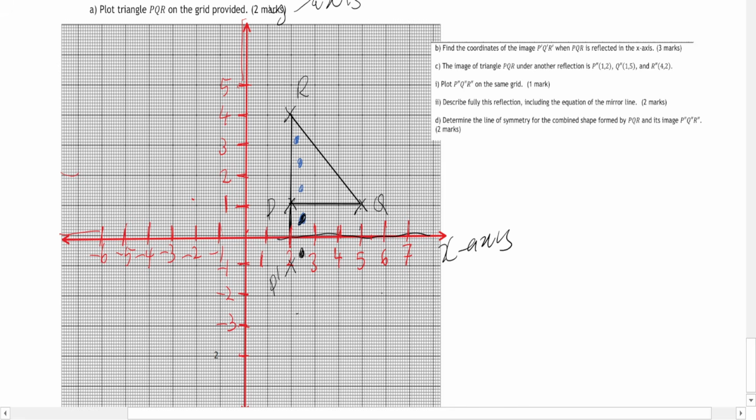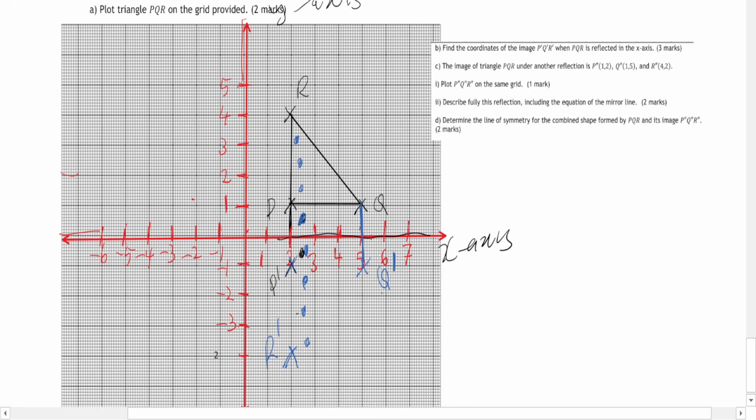So your image is also supposed to be 1, 2, 3, and 4 boxes away, and therefore this is R prime. This is P prime. Then we have Q, which is one box away from the mirror line. So the image also should be one box away. So your Q prime is here.